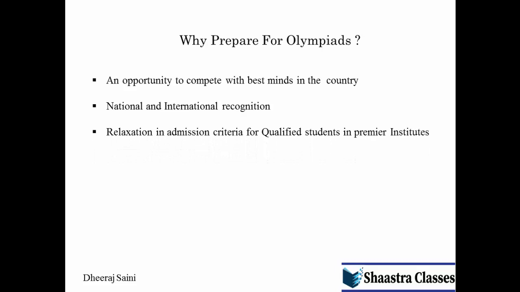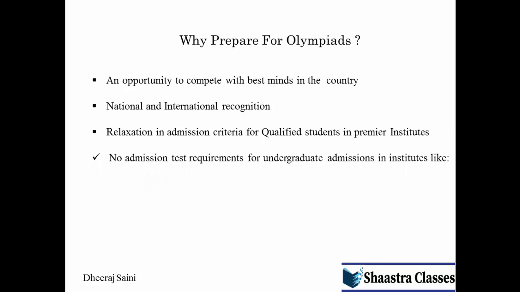For undergraduate programs, some colleges have also relaxed criteria for students who have qualified in the exams. For example, in science colleges, in the normal admission process there will be an admission test and then an interview. For students who have qualified in the Olympiad exams, some colleges give them direct interview opportunities.